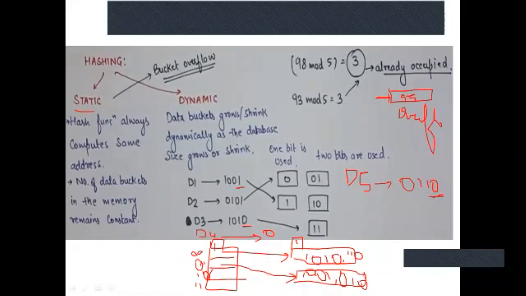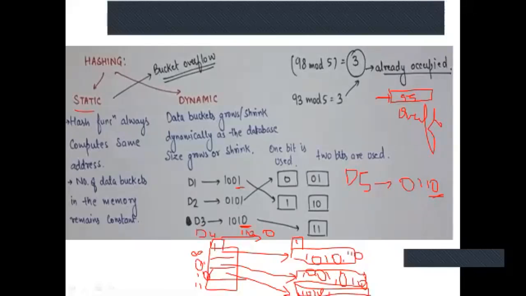And I'll check now the last 2 bits. It is 1100. I'll check the last 2 bits of each element that is inserted. So what was here now? The first one was D3, it is 10. Since it is 10, it will be stored in this 10. You'll create a bucket 10 and store the data.